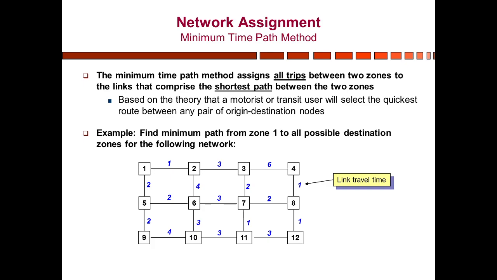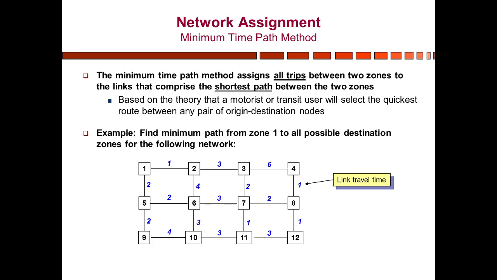Now we will perform an example using the minimum time path method. The minimum time path method assigns all trips between two zones to the links that comprise the shortest path between the two zones. This shortest path is not necessarily in terms of length. It can be in terms of travel time or any other form of impedance. The minimum time path method is based on the theory that a motorist or transit user will select the quickest route between any pair of origin and destination nodes, which is logical, because whenever a motorist or transit user is on a journey, he or she decides to select the route which has the least possible travel time.